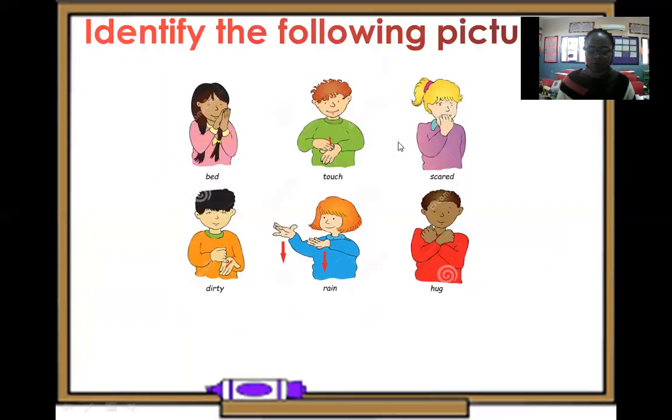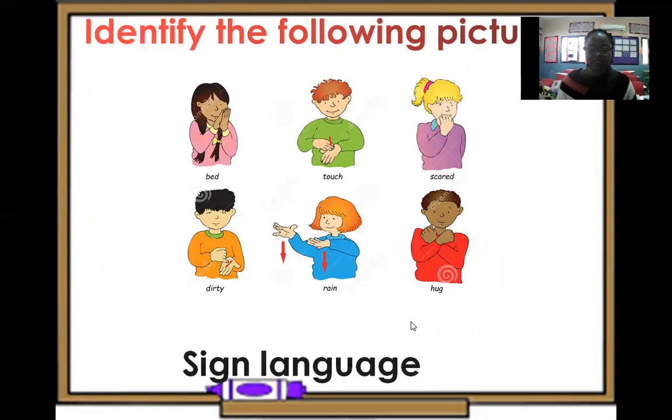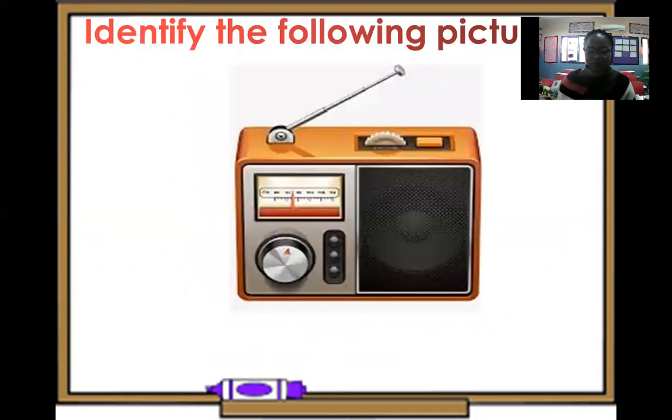How about this one? Can you guess which picture it is? Yes, it is called sign language. For example, you want to tell someone, which means you want to sleep, which means tough, scared, dirty, rain, and hug. Okay, those are called sign language.